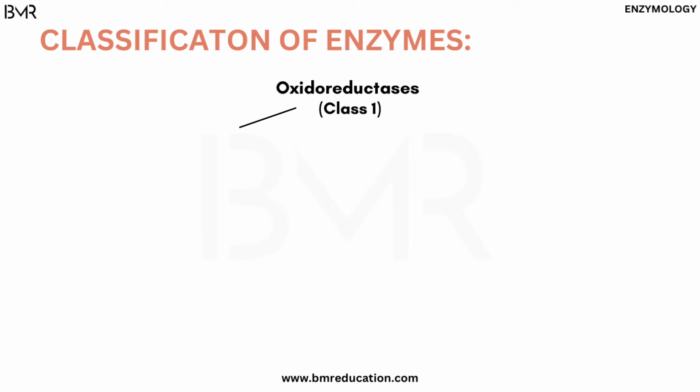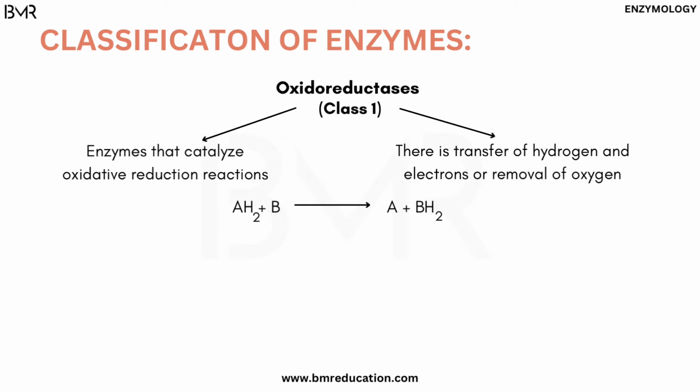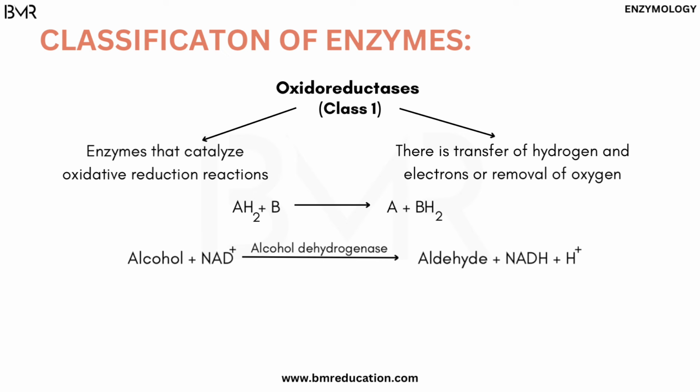Oxidoreductases. These are the enzymes that catalyze oxidation-reduction reactions, and there's transfer of hydrogen and electrons or removal of oxygen. For example, alcohol and NAD plus in the presence of alcohol dehydrogenase gives aldehyde and NADH plus H plus.